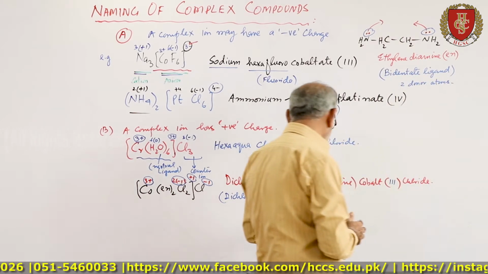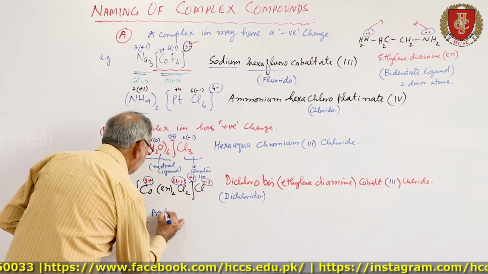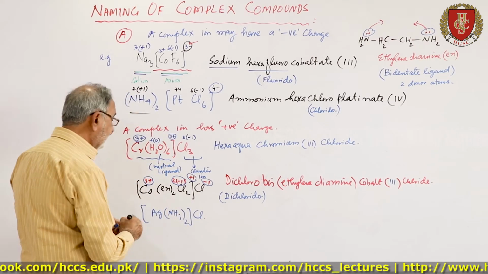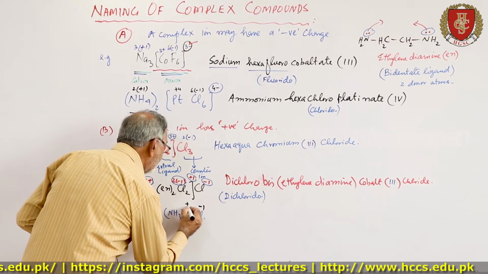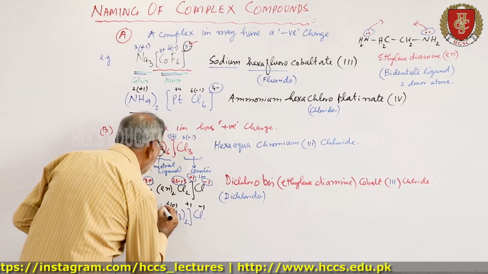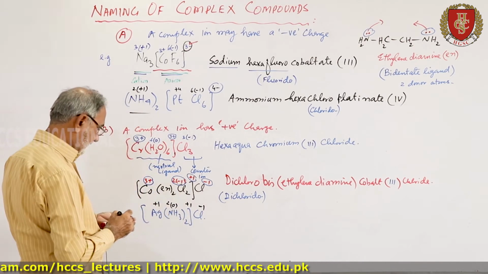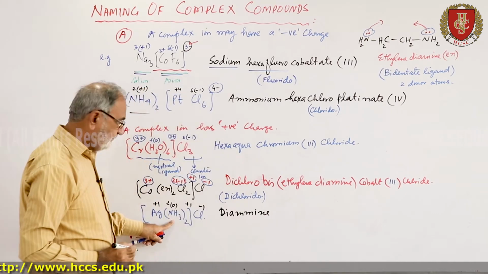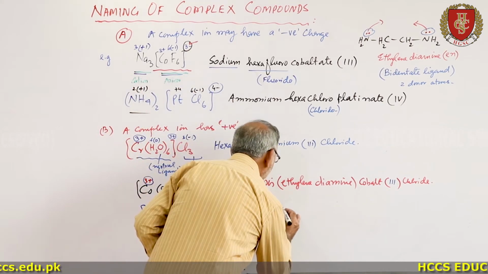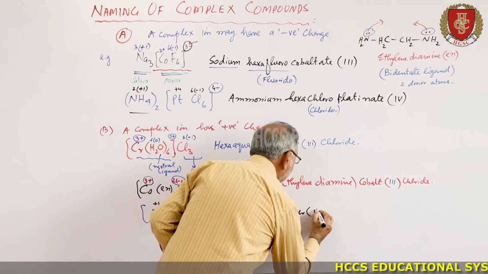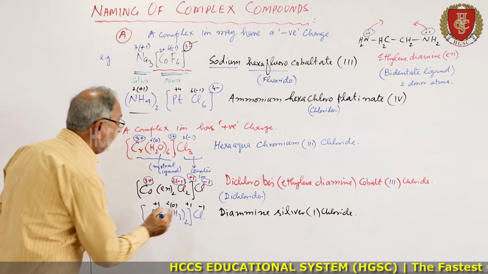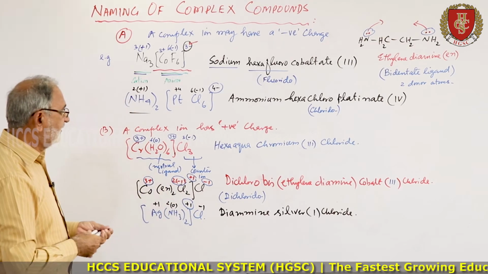Now another complex, Ag(NH3)2Cl. Now here it is minus 1, here it is plus 1, 0 into 2, and this is plus 1. So first of all, it is the name diammine, then the name of silver 1, chloride. This will be the name. And again here it is the plus charge.